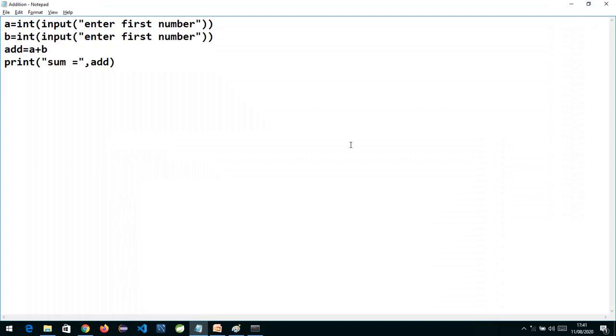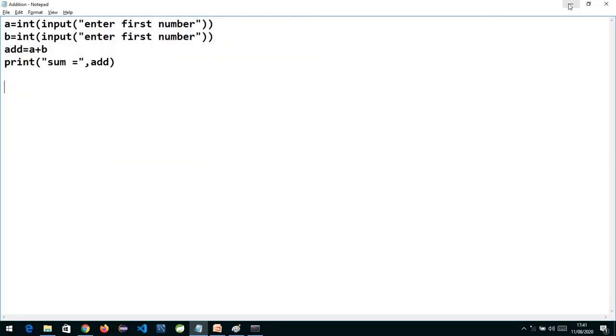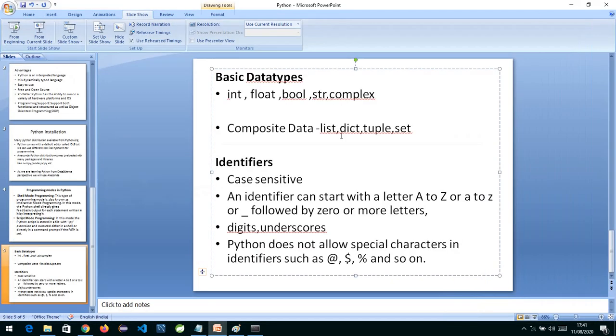So what we have covered today is, basically, in Python we have 5 data types: int, float, string, bool, and complex number, which we have studied. By default, Python is a dynamically typed language, meaning we never specify the data type.